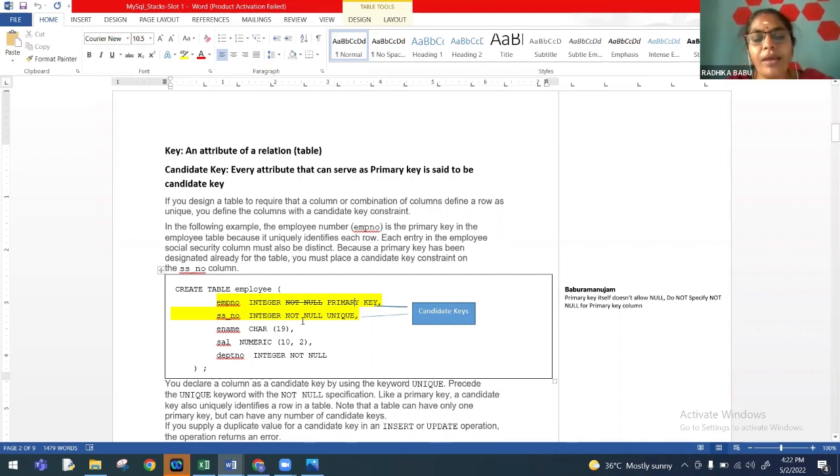Please let me know. Here, for a primary key column, generally we do not specify not null. We are not supposed to define not null constraint, but in most textbooks, they define not null along with primary key. What I do in my school is I cut marks for this kind of table creation, because primary key itself doesn't allow null values. Am I right? Hope you will agree with me. Primary key column doesn't allow null values. Am I right?